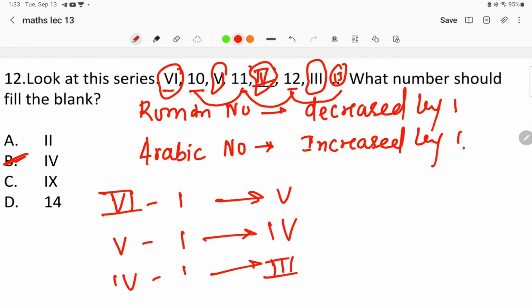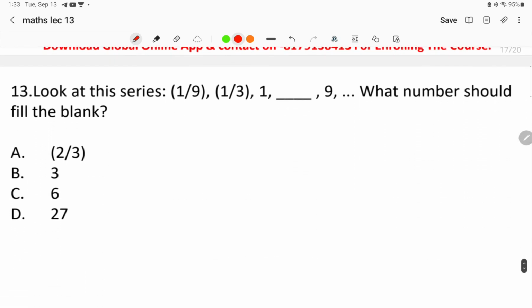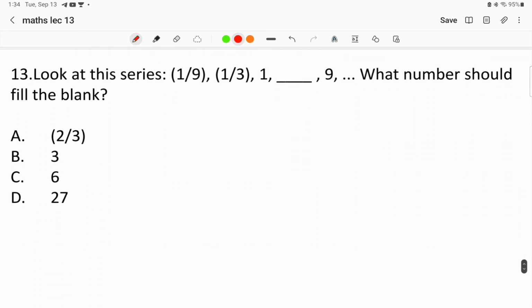So the question asked to us is, what is the Roman number in the blank? Basically 4 is the number that will come in the blank. Moving on to the last question of today's lecture. Look at the series 1 by 9, 1 by 3, 1, blank is given, and 9. What number should come in the blank?